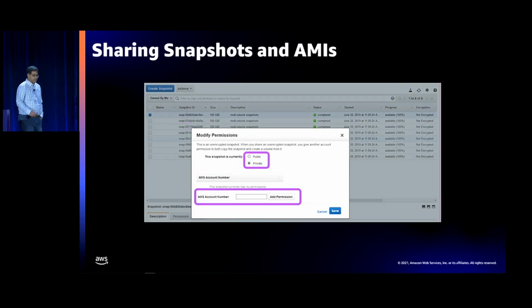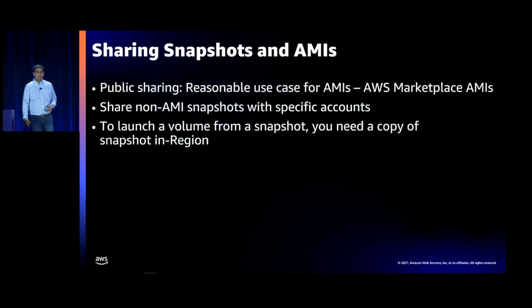Then in the console, and I'll cover the CLI part as well, you get the option to either share it as public or private. For most situations, you should use private. And if you specify private, then you have to specify the account number that you need to share the snapshot with.